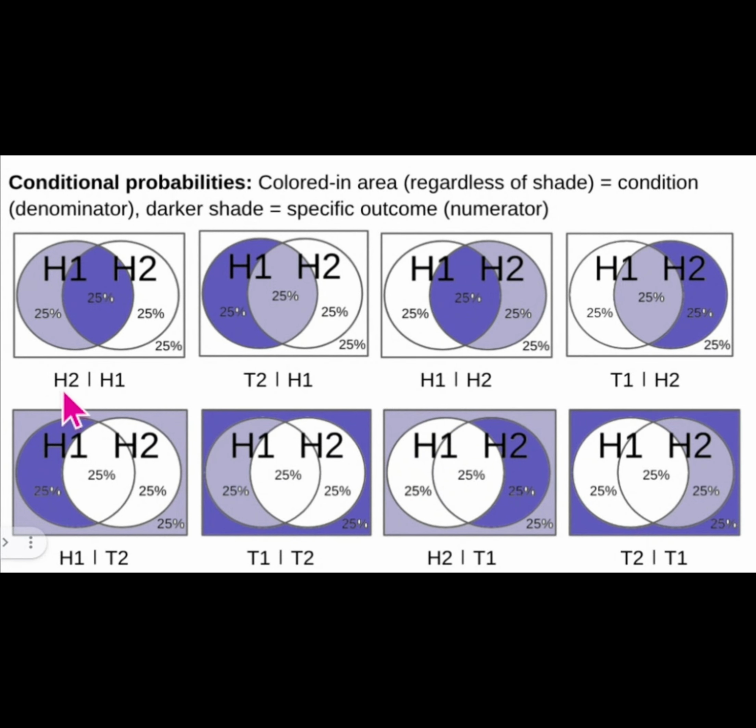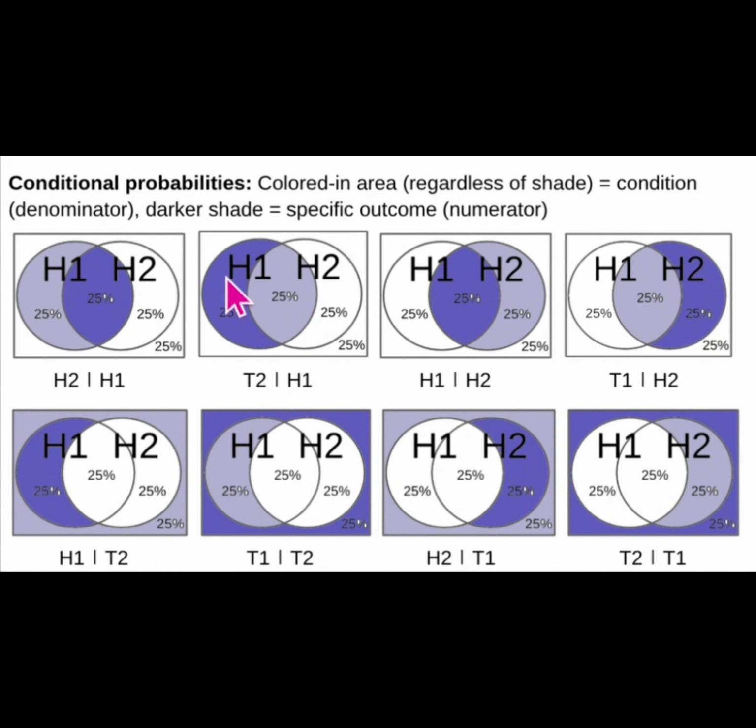What's the probability of getting heads on the second coin given that you got heads on the first coin? So you focus on the first coin, H1, and the probability of getting heads on the second coin given that you got heads on the first coin is this part, which is also H2, out of the entire H1. So it's 25% out of 50%. Tails on the second given heads on the first means not H2 out of H1. So you still focus on H1, but take the probability of what's outside H2, which again is 25% out of 50%.